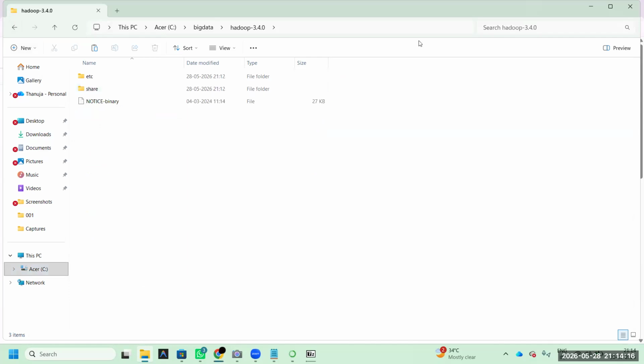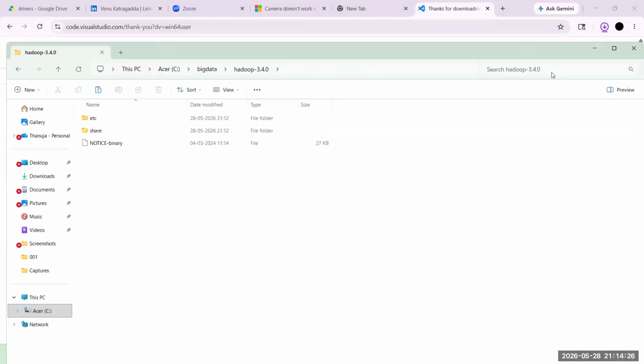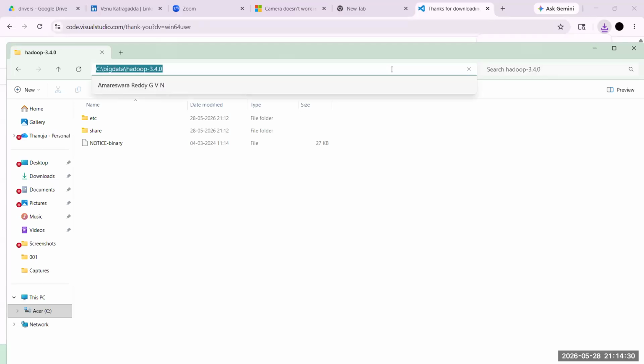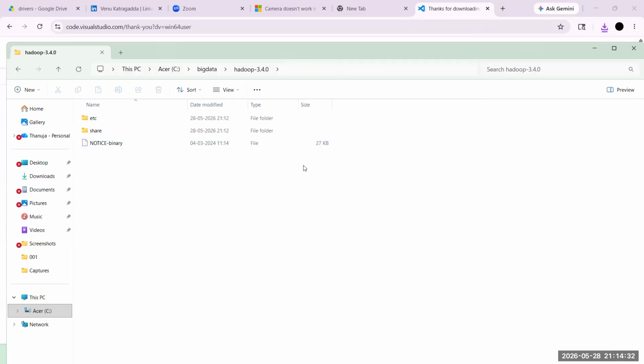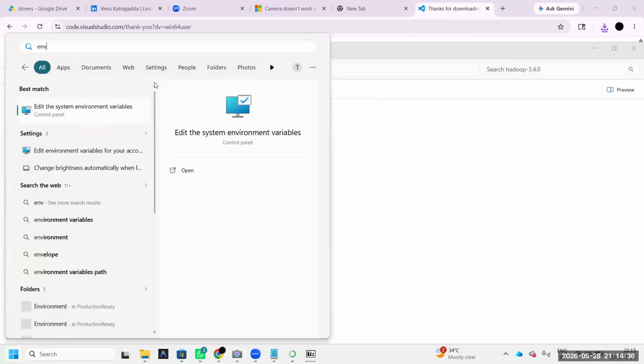Why? Later, when I am taking the demo, I will tell you why you are doing like this. In this environment variable, why you are pasting like this? All these things in my demo, I will guide you. Okay, here first Hadoop, copy that. Next, start button. Okay, env, environment variable.